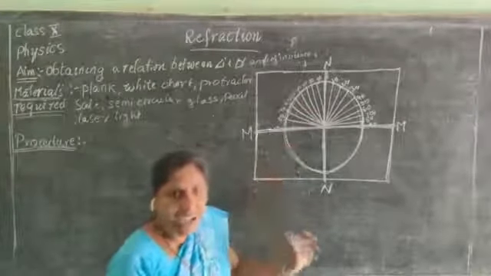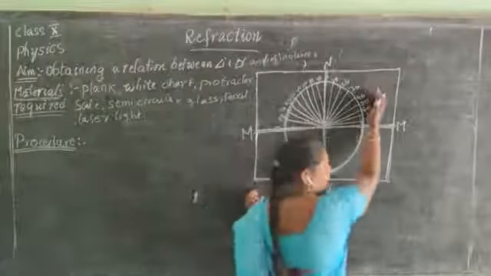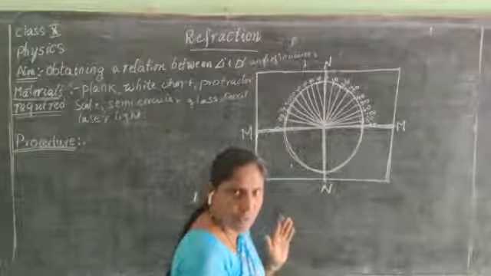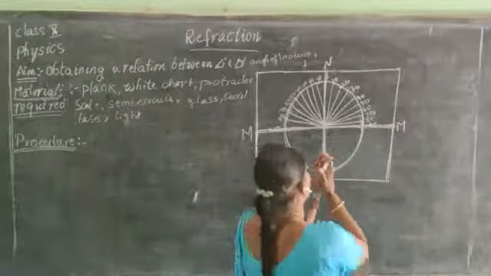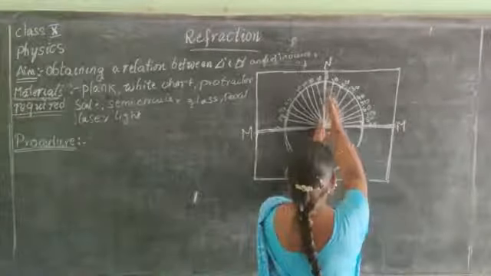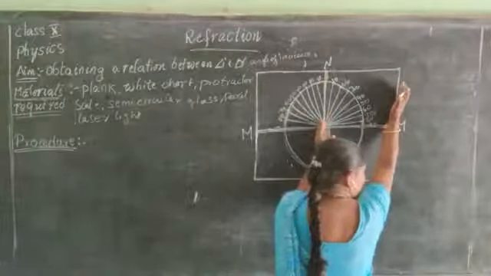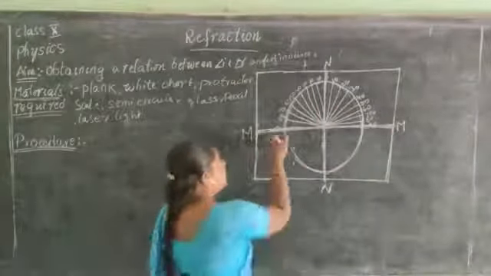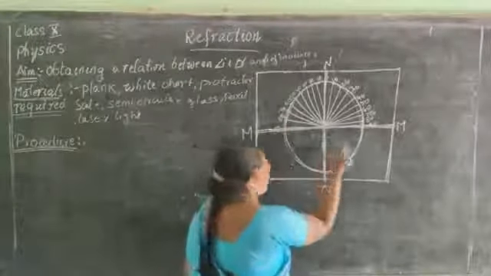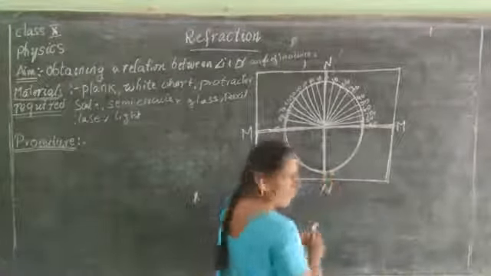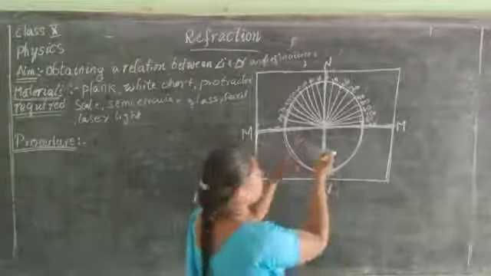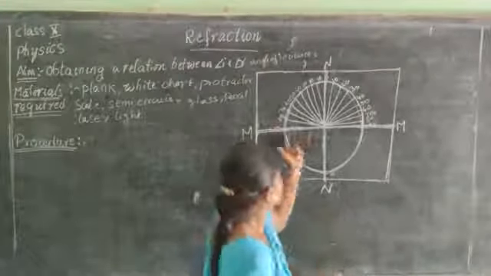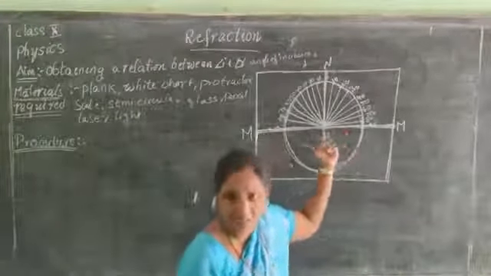Now you have marked the angles on the right side of the N and in the same manner the left side of the N. Children, did you understand? If I am standing here, try to mark the angles on the right side of the normal as well as the left side of the normal. In the same manner, below the interface line also try to measure the angles with the protractor. Place the protractor in such a way that the horizontal line of the protractor should coincide with the horizontal line, that is called interface line.